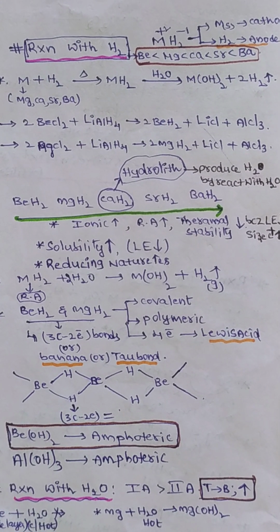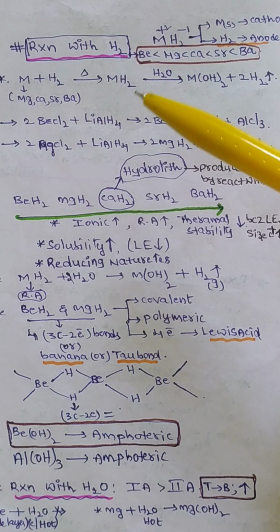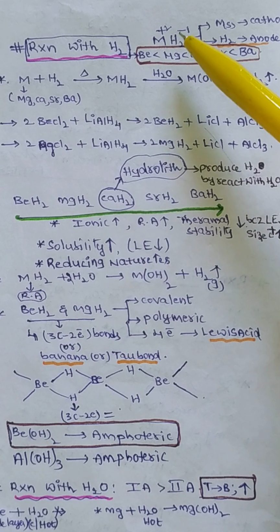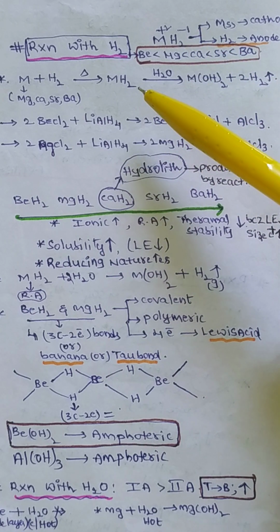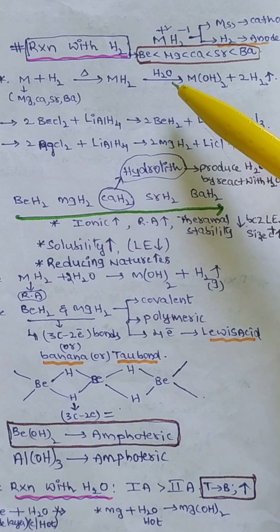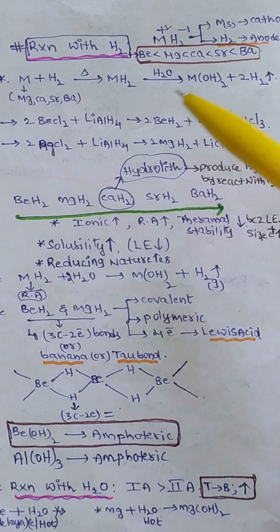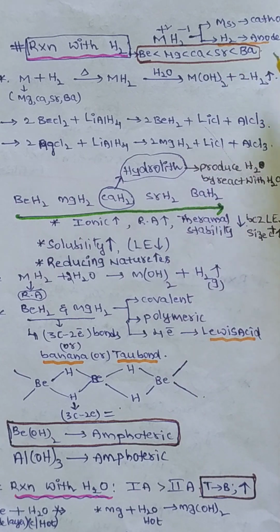Next, alkali metals react with hydrogen and form metal hydrides. In metal hydrides, the metal oxidation number is +1 and the hydrogen oxidation number is -1. When these metal hydrides undergo hydrolysis, they form metal hydroxides and release hydrogen. Now, when we take the second group elements, the reaction with hydrogen increases from top to bottom.